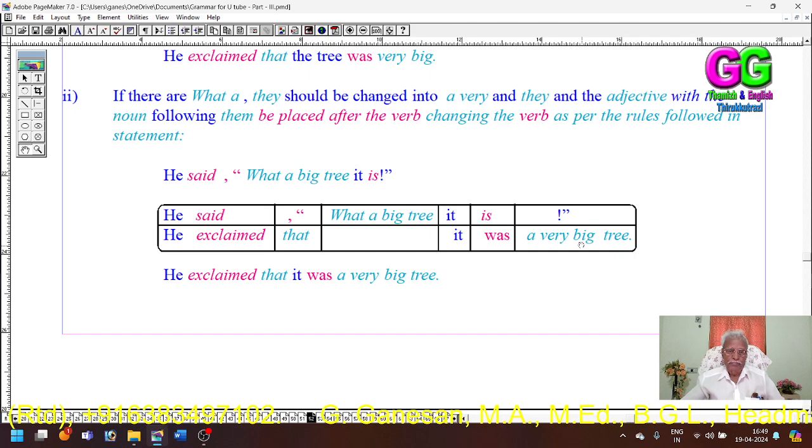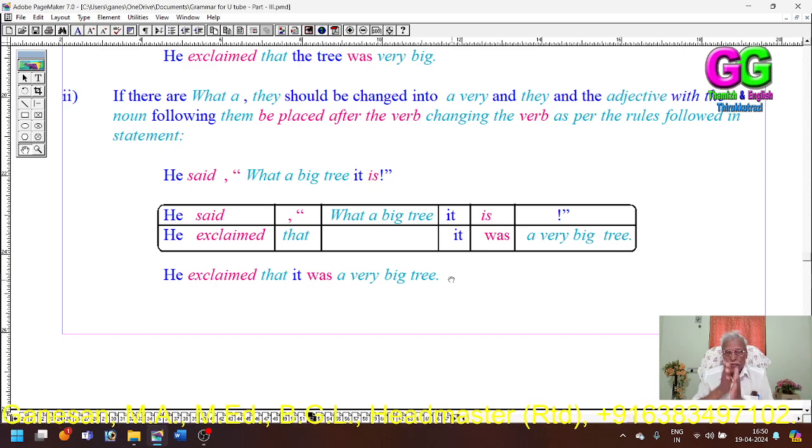Here the subject is it, so it is kept as it is. The verb is in simple present, so it changes to simple past, was. Again, he said, "What a big tree it is." He exclaimed that it was a very big tree.